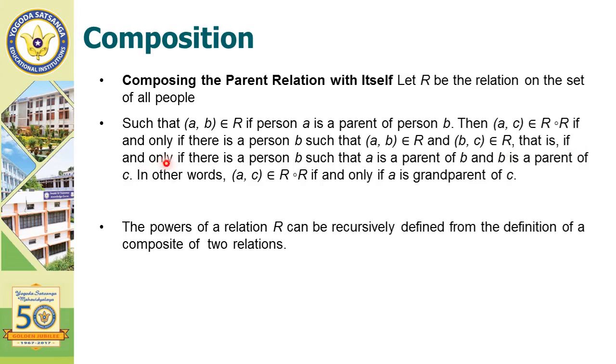That is, if and only if there is a person B such that A is the parent of B and B is the parent of C. In other words, (A, C) belongs to R∘R if and only if A is the grandparent of C. The power of relation R can be recursively defined from the definition of the composite of two relations.